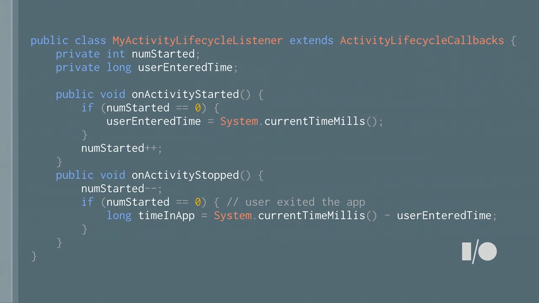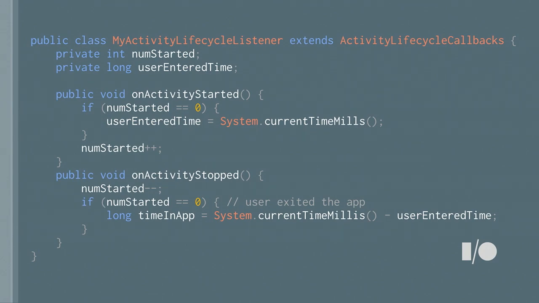And then we increment the number of started activities. Then, as an activity is stopped, we decrement the number of started activities, and if the number of started activities is 0, meaning there are no activities visible right now, we record the time that they left the app, do a little math, and say, this is how long the user was in the app.